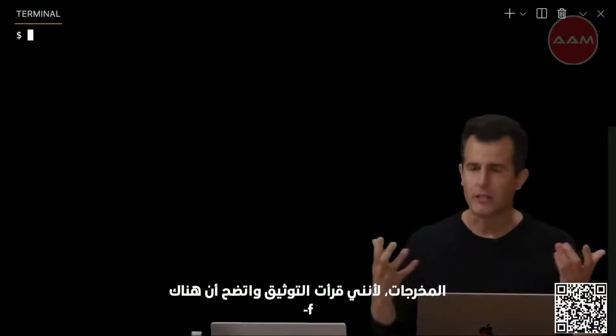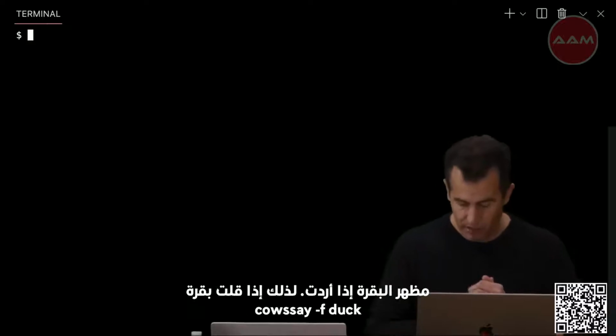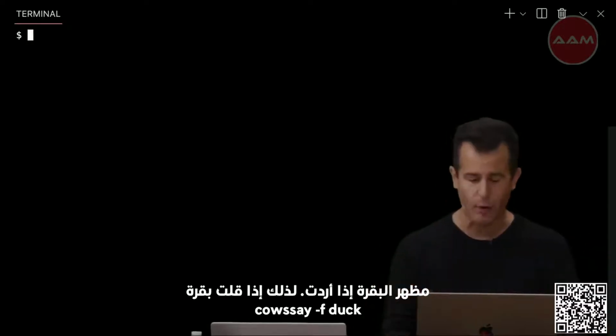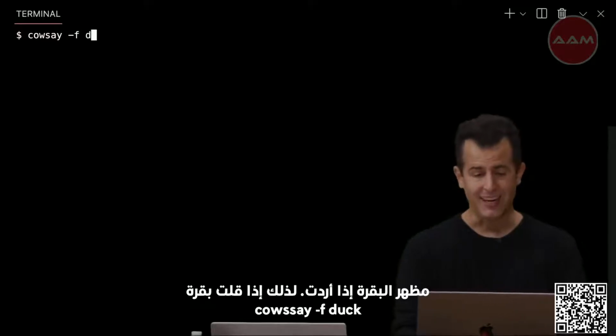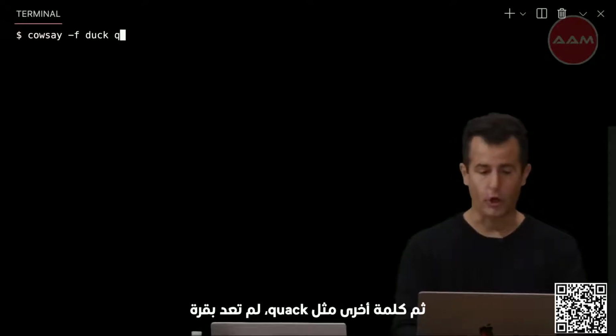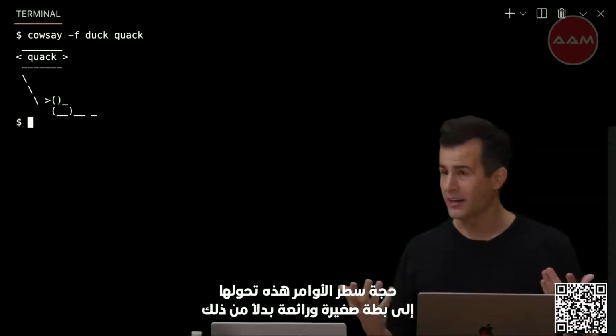In cowsay, I read the documentation, and it turns out there's a -f command line argument that allows you to change the appearance of the cow, if you will. So if I do cowsay -f duck, and then some other word like quack, it's no longer a cow. That command line argument turns it into a tiny, adorable duck instead.